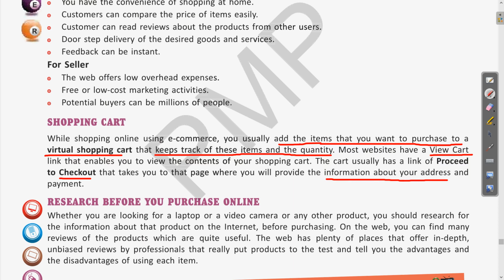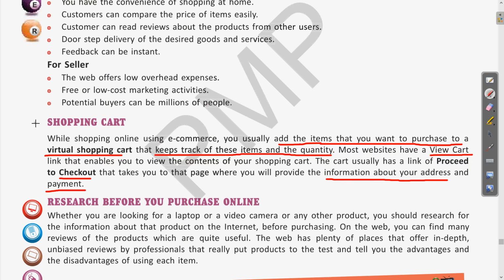Then we do the payment, or if it is the cash on delivery option, then we can choose that from there. Clear? So basically this shopping cart is the virtual cart which keeps track of whatever items we are purchasing.